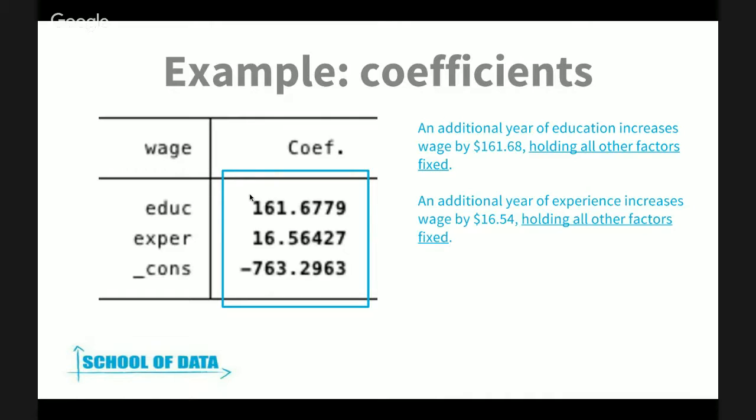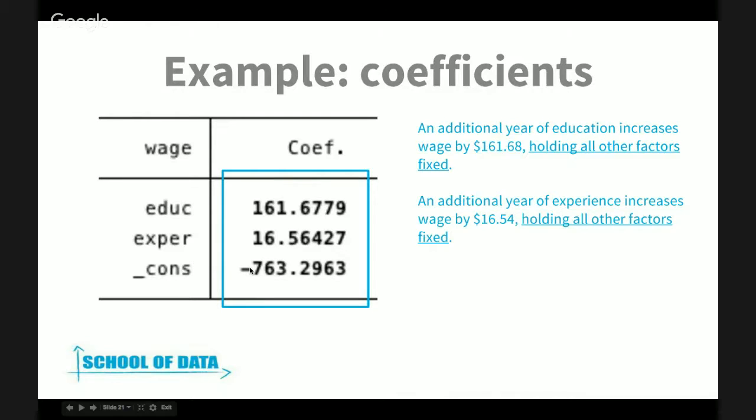Then we have this one over here, the constant, which I wouldn't really encourage you to look deeply into. This doesn't make much sense, and you're not interested in finding this coefficient, but it basically means that if you have 0 years of schooling and 0 years of experience, then your wage would be negative $763.